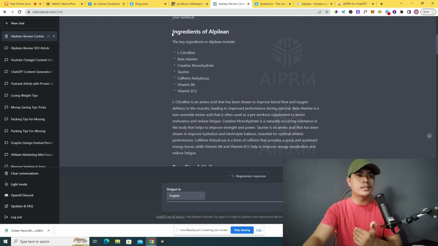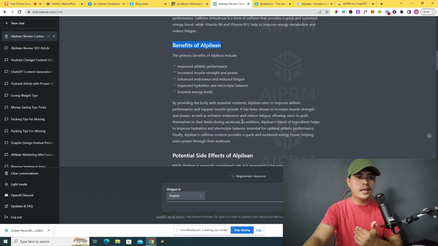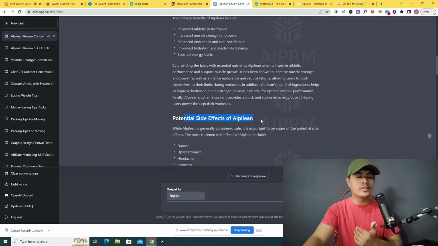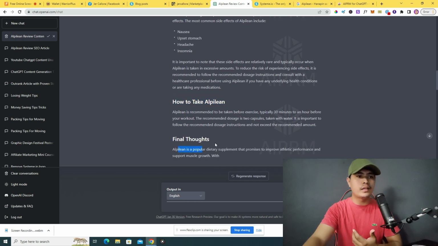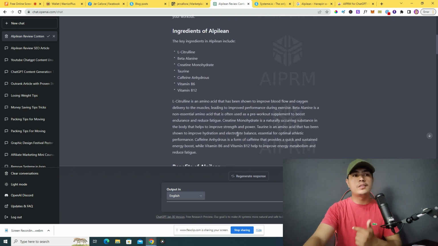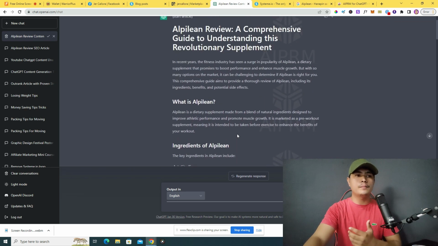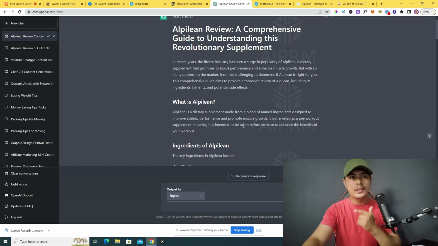They also provide us these ingredients of L Palayan, the benefits of L Palayan, the potential side effects of L Palayan, and then how to take L Palayan. Final thoughts as well is provided in our content. Now we can start monetizing this content and publish this content to whatever platform or blogging platform that you want. You can use WordPress, you can use System.io.